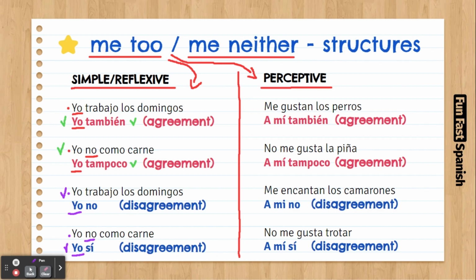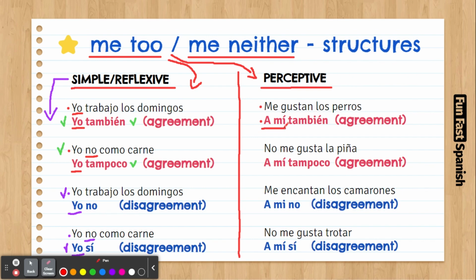Pretty much. Now, remember, this is just for simple and reflexive verbs. And we're using the personal pronouns, yo, right? If you say yo, you answer with yo. But what happens when you say me gusta, perceptive? A mí me gusta, right? Let's have a look at this one. Me gustan los perros. I like dogs. If I want to agree with that statement, I will say a mí también.